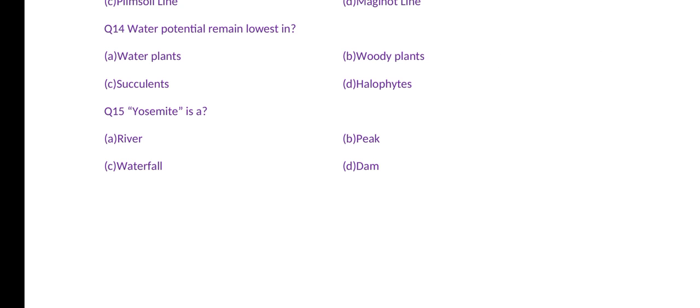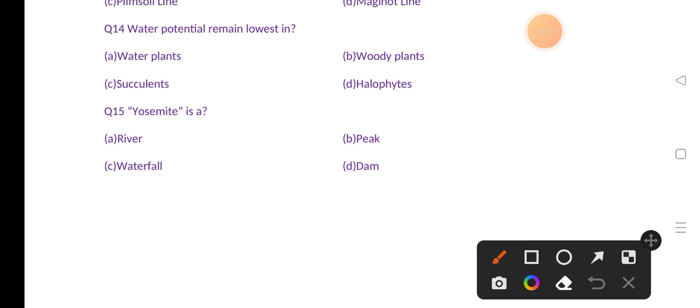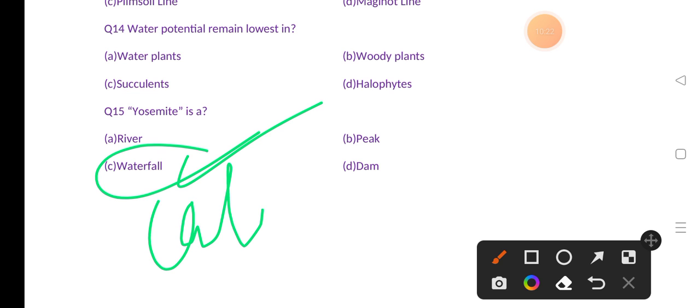Yosemite is a, options are river, peak, waterfall, dam. The correct answer is option C, that is waterfall. You can find Yosemite in California in USA.